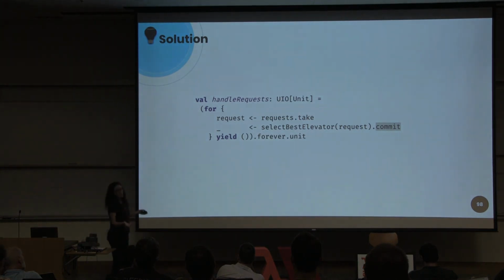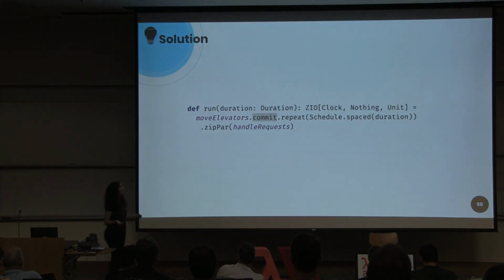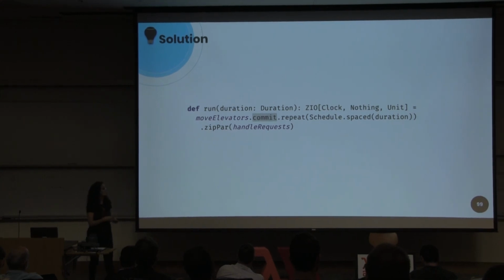Now, when we want to handle the request, we keep taking from the queue, select the best elevator for that request, commit that transaction, and do that forever. When we want to run the elevator system, we just commit the transaction of move elevators and repeat it every period of time. And in parallel, we handle our requests.